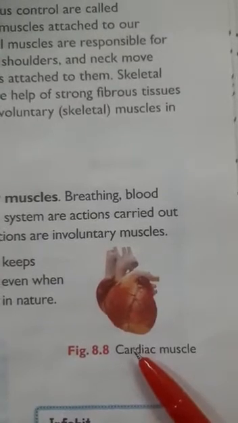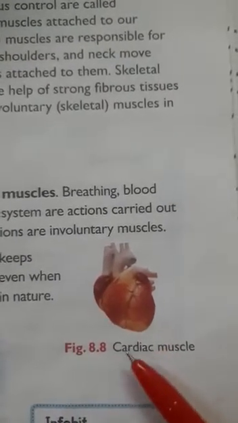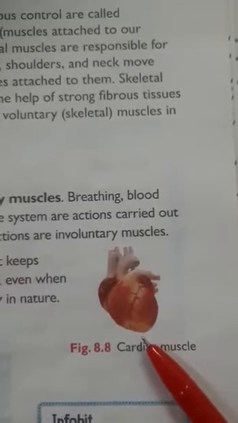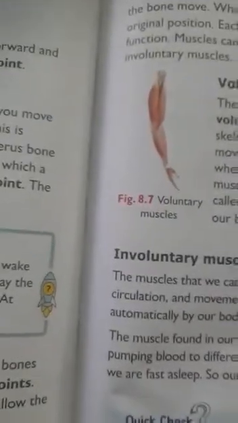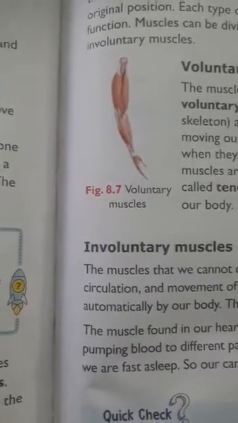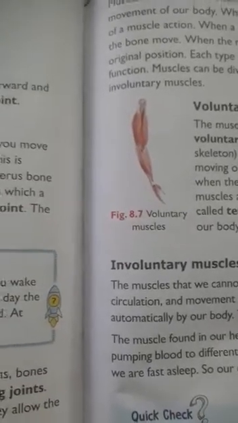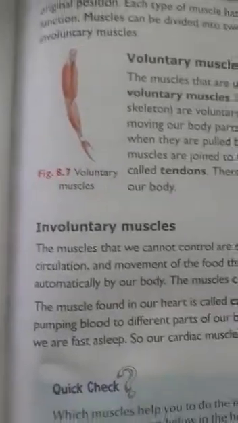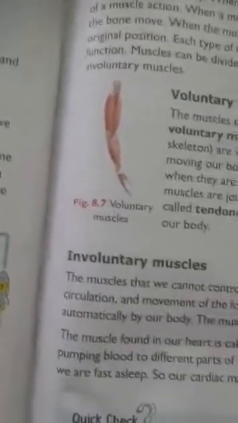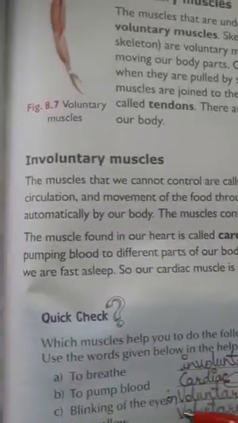It keeps pumping blood to different parts of our body automatically. Even when we are fast asleep, in deep sleep, these internal organs will be working, which are not in our control. Involuntary muscles work continuously even when we are asleep. Okay children, here is a quick check. Which muscle helps you to do the following actions? Use the words given below in the help box.